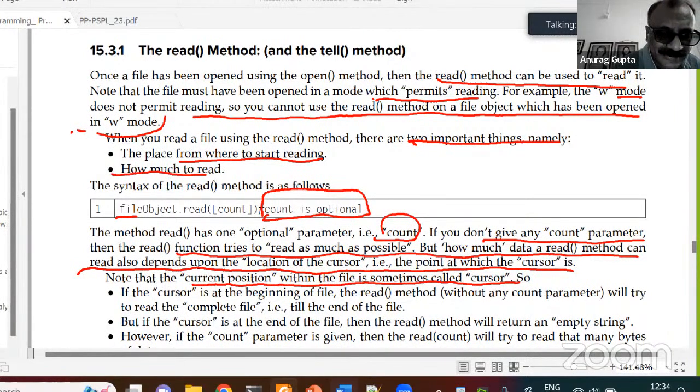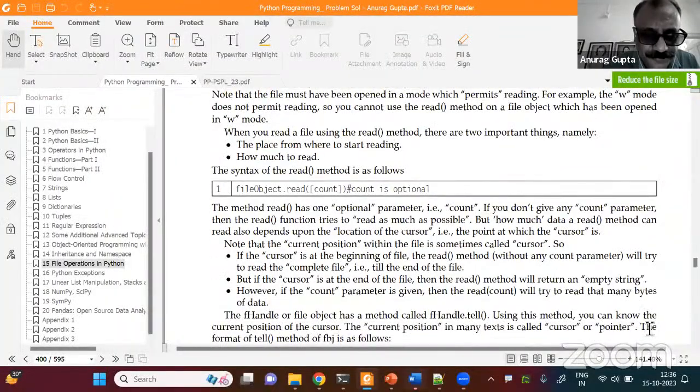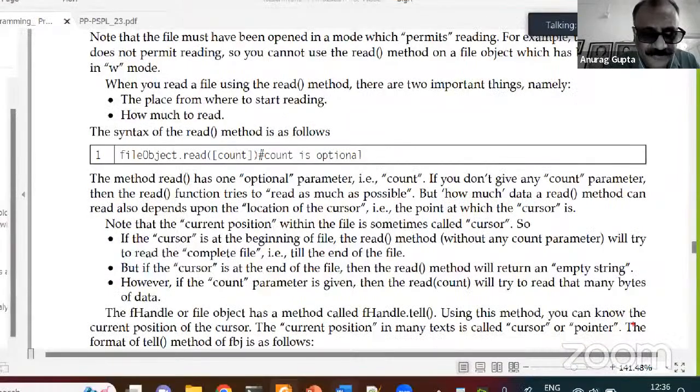If the cursor is at the beginning of the file, the read method without any count parameter will try to read the complete file till the end of the file. However, if the cursor is at the end of the file, then the read method will return an empty string. However, if the count parameter is given, then read will try to read that many bytes of data.